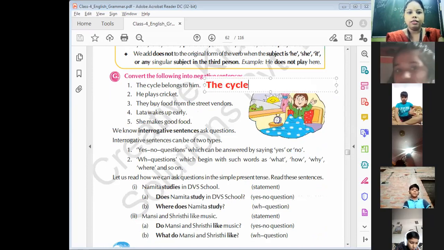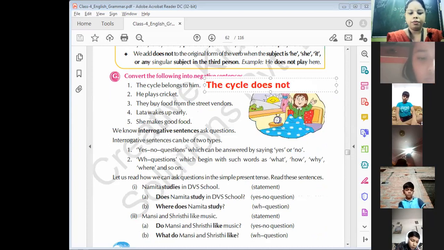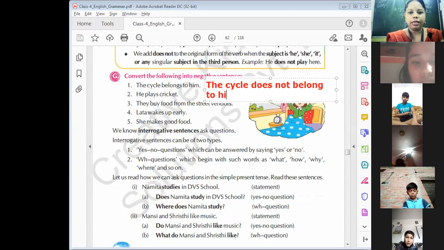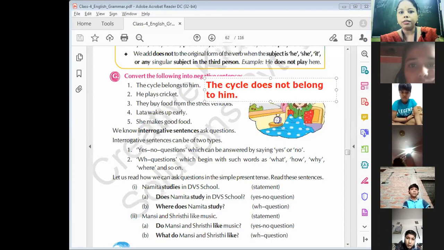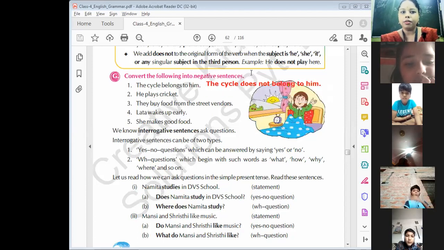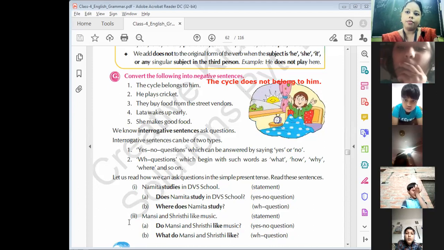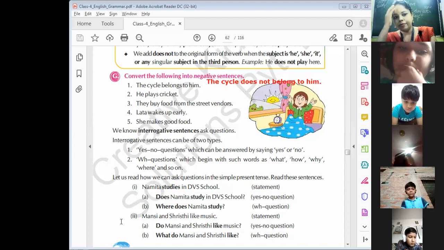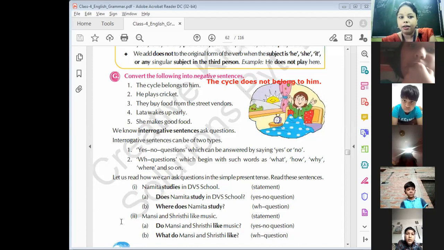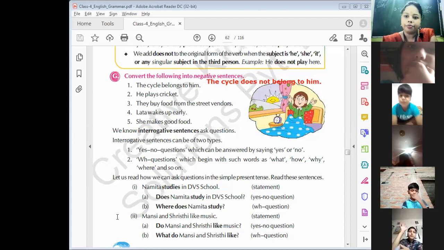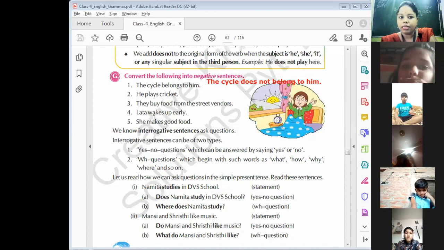The cycle does not belong to him. Why does not? Because cycle is singular. Understand? Because cycle is written in singular subject. Cycle is a singular subject.